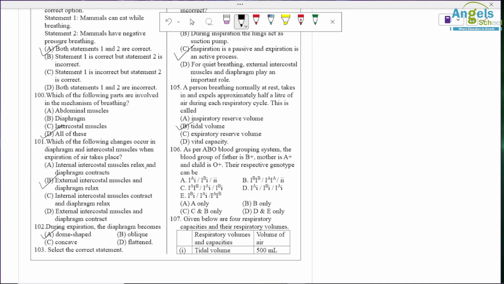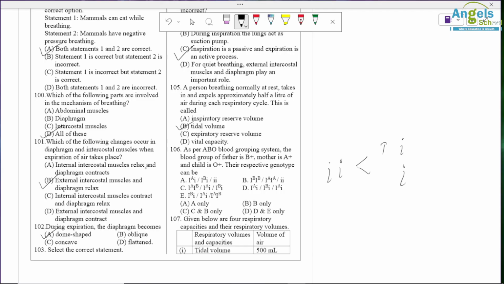As per ABO blood grouping system, the blood group of father is B positive, mother is A positive, and child is O. So child's genotype is small i, small i. So one small i from mother, one small i from father.